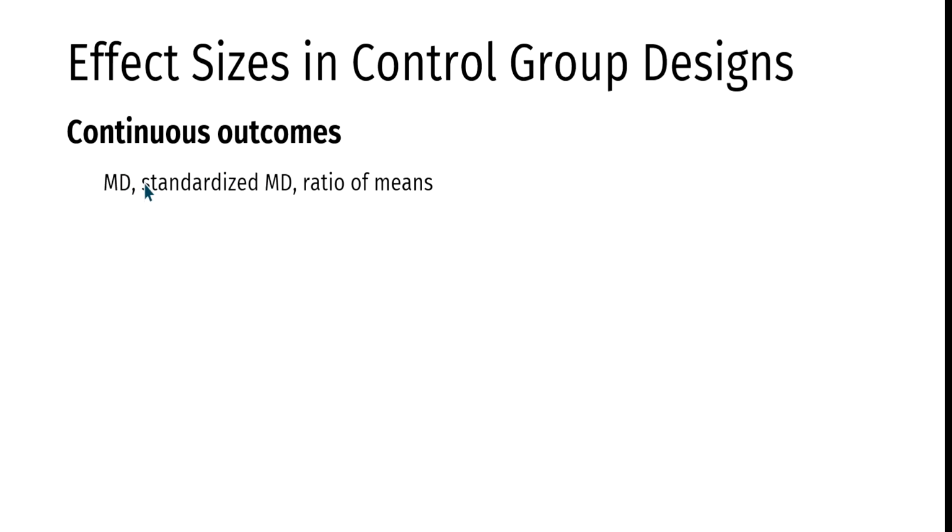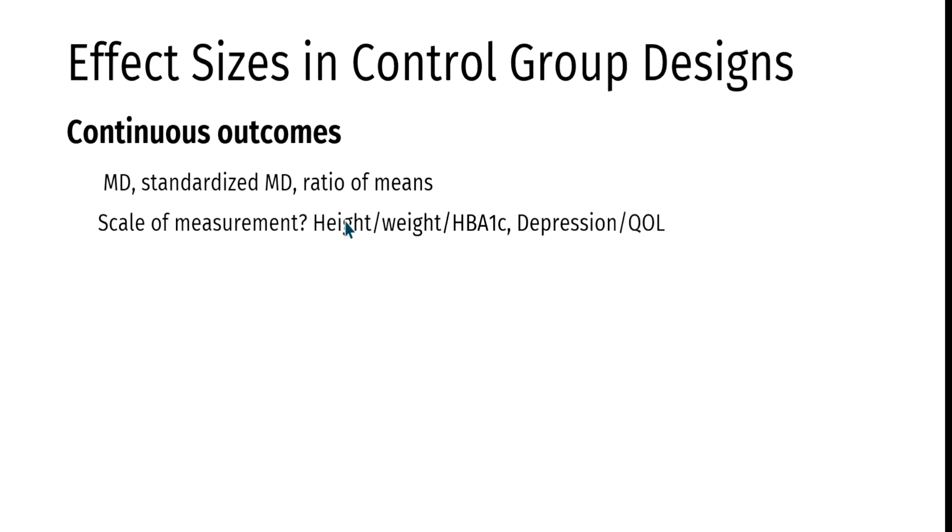Anyway, the first thing you need to ask when choosing between mean difference and standardized mean difference is whether the scale of measurement is similar or not. If the scale is similar, for example, height is measured in centimeters from one study to the other, exactly the same scale, then you need to stick with mean difference. Or weight is measured in kilograms, and again it's the same from one study to the other, so you stick with mean difference.